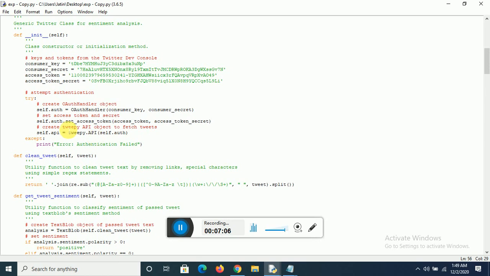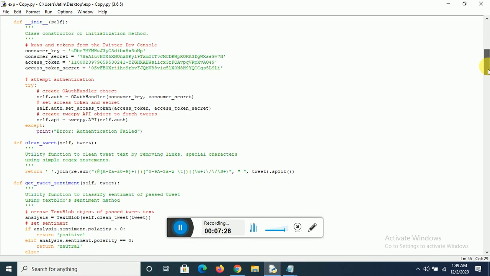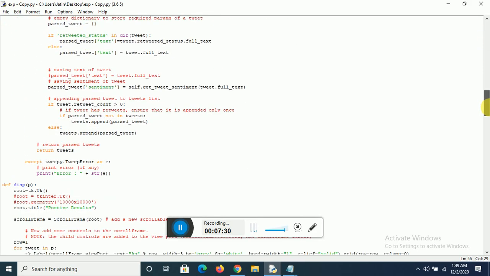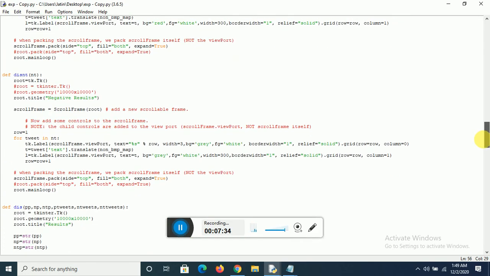If we are able to successfully authorize and access the Twitter API, it will help us to move ahead in the program. Otherwise, it would be an error. If anything is wrong, it would be an authentication error. So we have accessed our Twitter API, and the object of the class has been initialized.